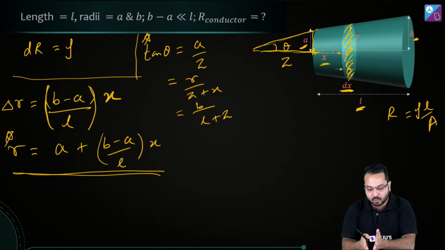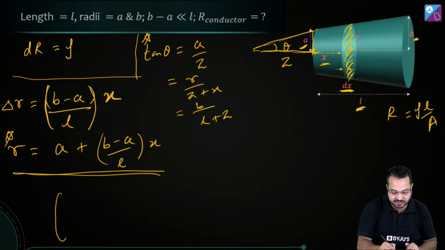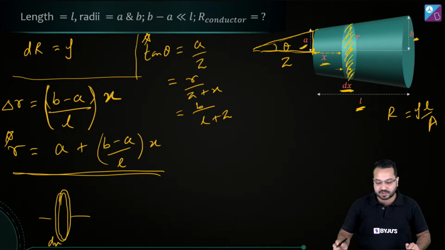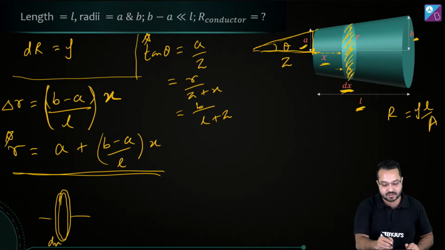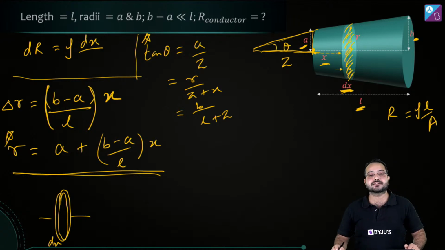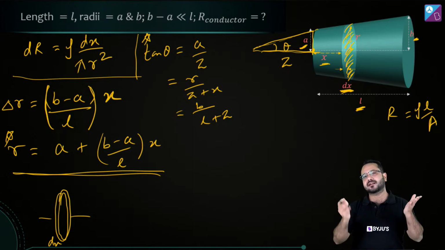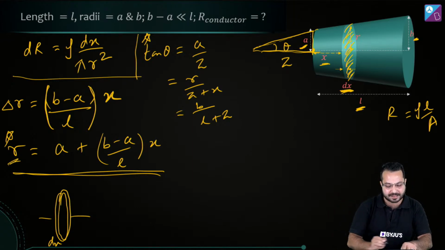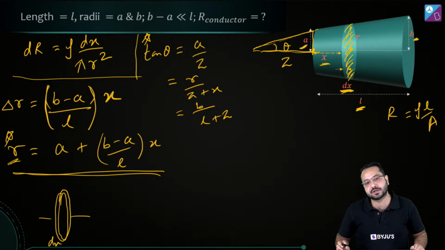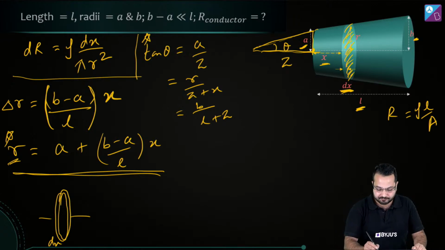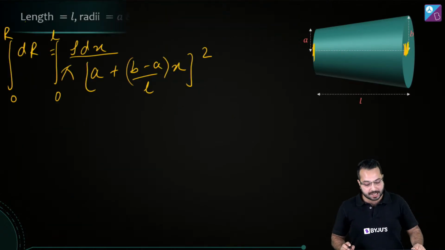What is the length? For this thin circular disc, the length is going to be its thickness. And what is the thickness? The thickness here is dx. So in place of the length, I substitute dx. And then in place of the area, what would I substitute? It is a disc with a radius r, so the area is going to be pi r square. That is all I have done. Then we calculated the value of r and substituted it over here. That's how we got the RHS. I hope that explains it. Perfect. So now let's go back to where we were.